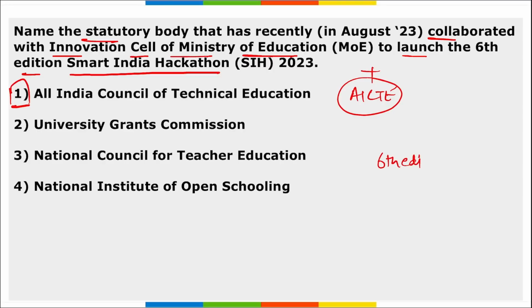This Smart India Hackathon is a nationwide initiative to provide students with a platform to address various challenges. Various problem sets will be provided to them and they have to solve them according to the problem set they choose. It will be launched in two categories, SIH, Smart India Hackathon for junior, and SIH for senior. Junior is from class 6 to 12th, and senior is for higher education institutes such as graduate, postgraduate or PhD.